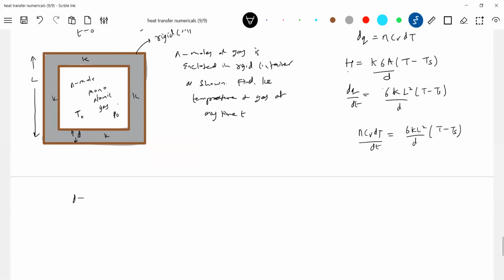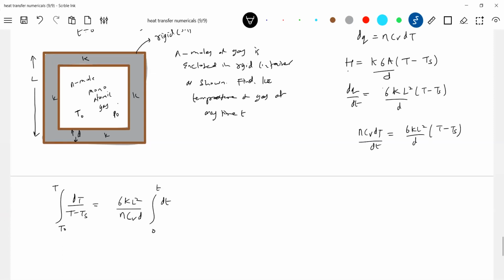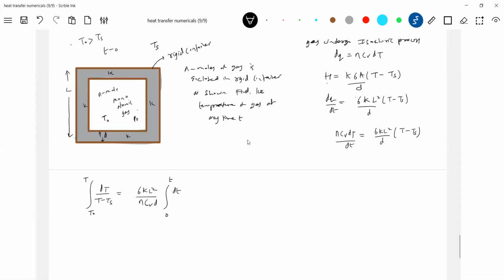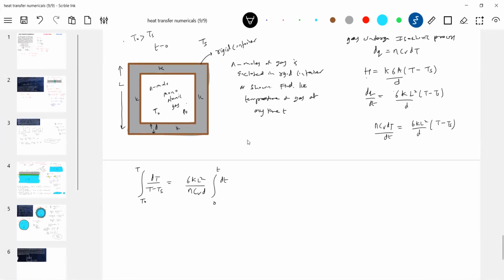Let me bring it on LHS. So this will become 6K L square by NCV D, dt. Let's see where we'll end up with this equation. At T equals 0, what is the temperature? T naught. At any time T, let T be the temperature. I think we should relate the thermodynamics idea here, and the walls are only involved in transfer of heat.